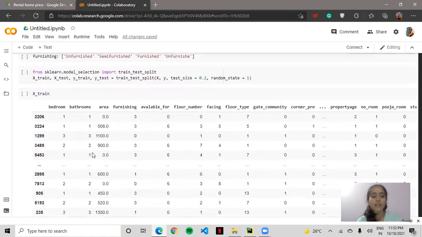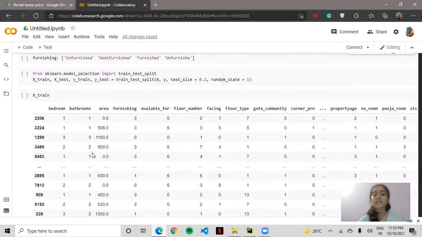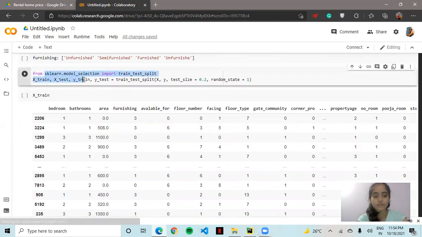Okay. Now we have to divide our data set into two parts, train and test. Usually I give 80% of my data set to train and the remaining to test. For that we import train_test_split from sklearn model selection, and by using this we can split into X train and X test.